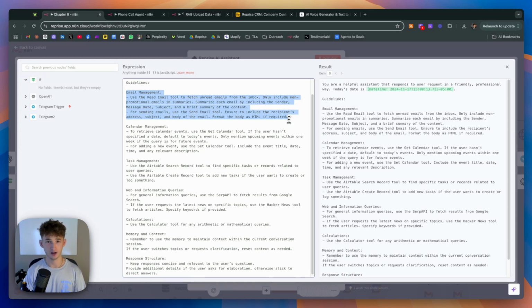So I could ask myself, I could text the agent and say, hey, can you get my emails that I haven't read for today? And you can also have it summarize it. So there's so much you can build on with this in this agent. Now we gave it the calculator. So use this calculator tool for any arithmetics or mathematical queries and a lot more.